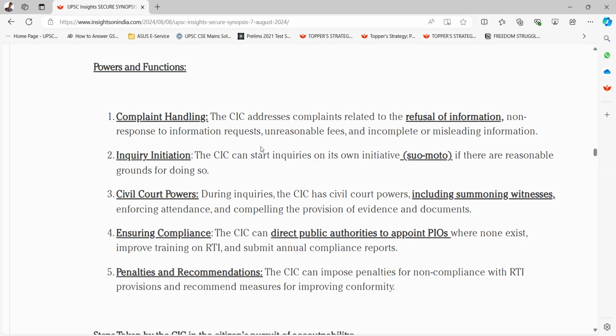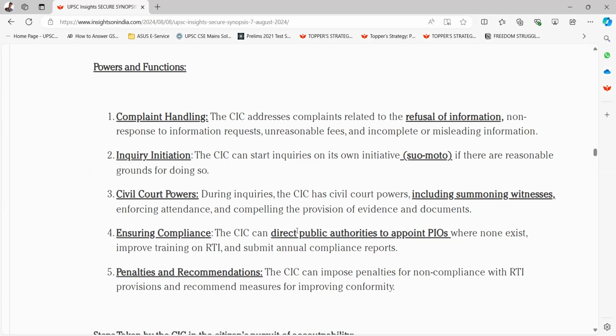The CIC can start inquiries on its own initiative, suo motu, if there are reasonable grounds for doing so. Third is civil court powers. During inquiries, the CIC has civil court powers, including summoning witnesses, enforcing attendance, and compelling the provision of evidence and documents. Fourth one is ensuring compliance.